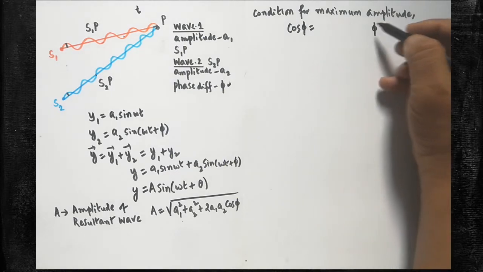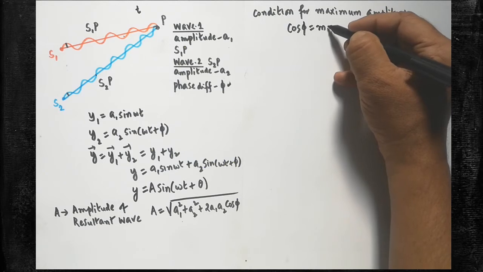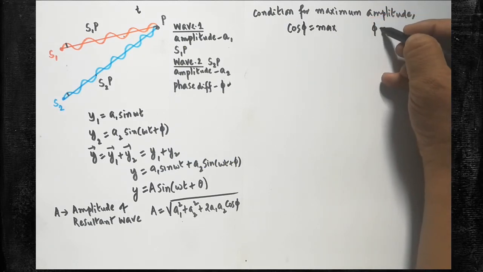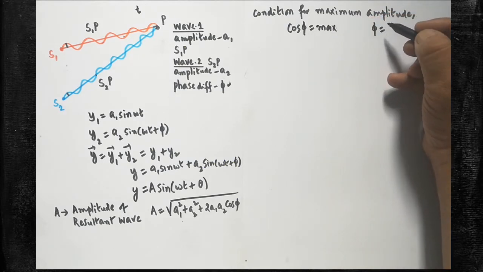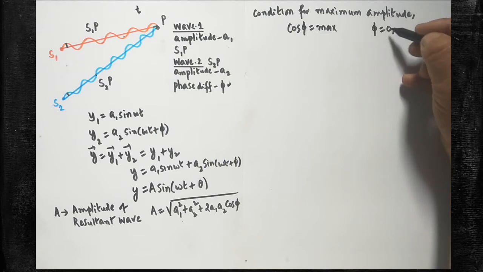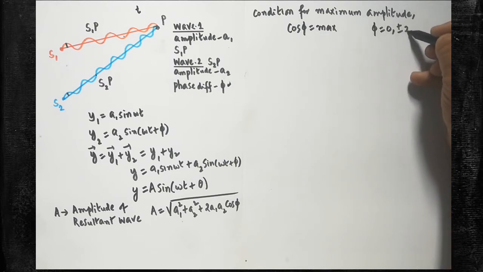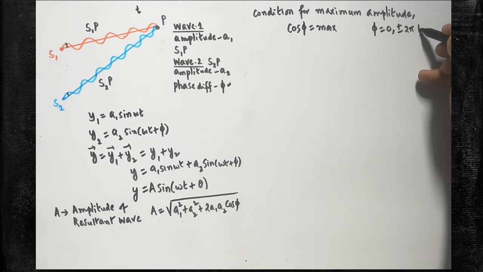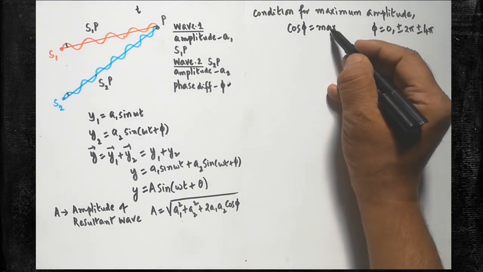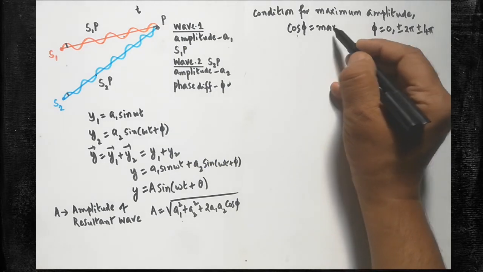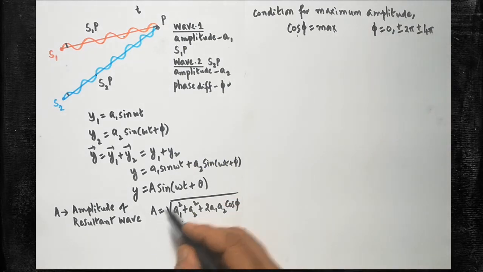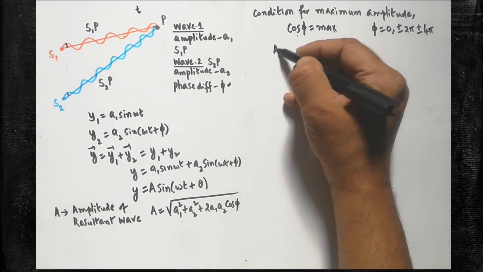When the cos phi value will be maximum, find out: phi should be equal to 0, phi should be equal to plus or minus 2 pi, phi should be equal to plus or minus 4 pi. In those conditions, the cos phi value will be maximum.